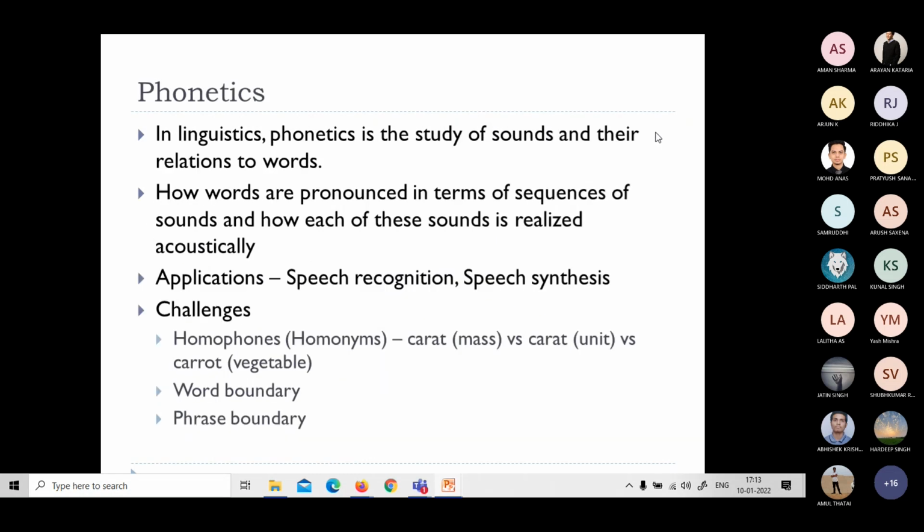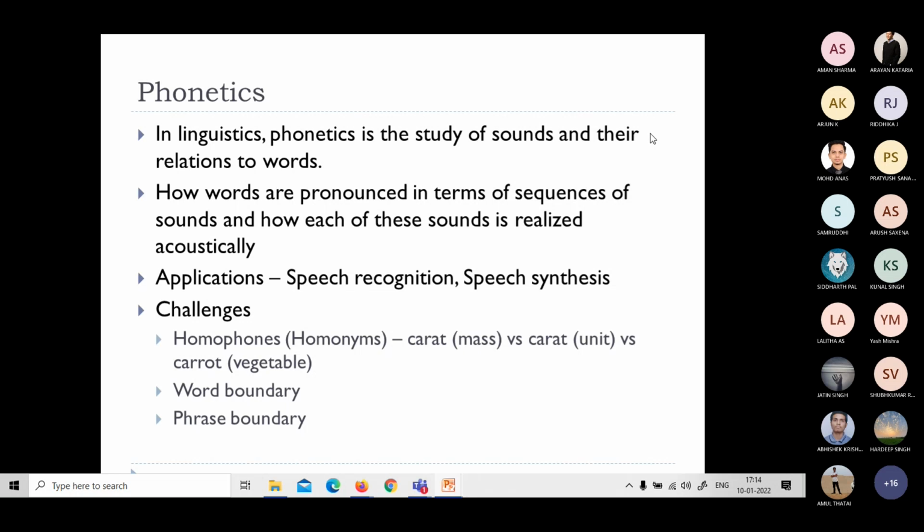The major challenge is homophones and homonyms. For example, carrot versus carrot. These three words mean differently but sound similar. Carrot, carrot, carrot. One carrot is a mass, one carrot refers to a unit, one carrot refers to a vegetable. So how does the system analyze and understand these kinds of words? When I say something, it has to convert it into text. Which spelling is going to be used for this?